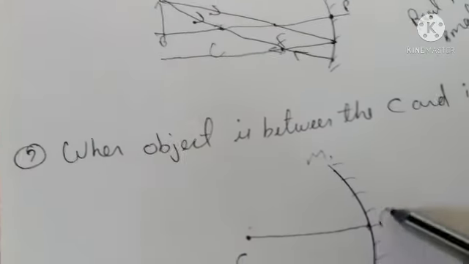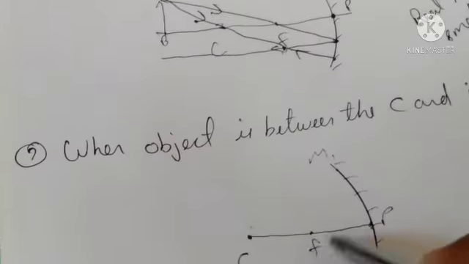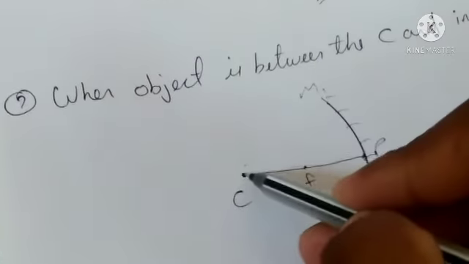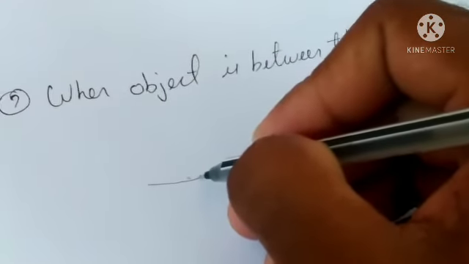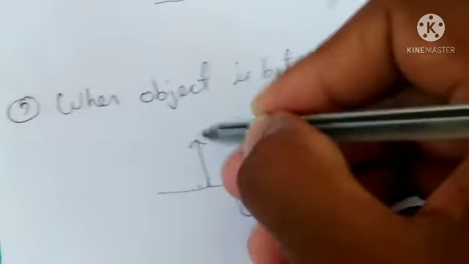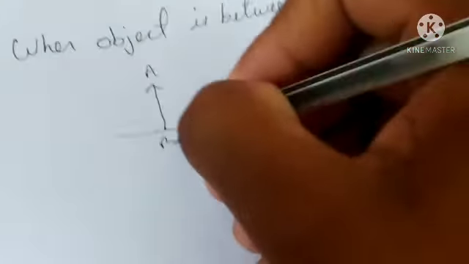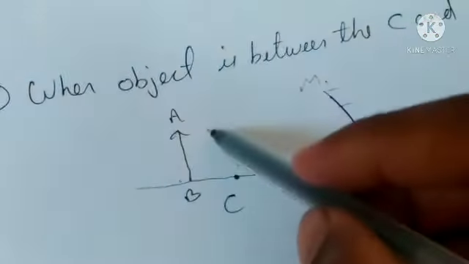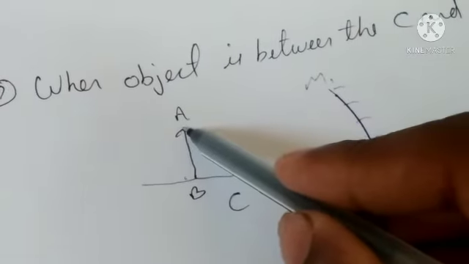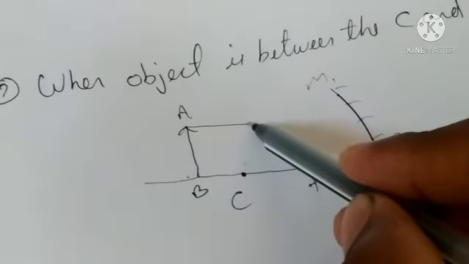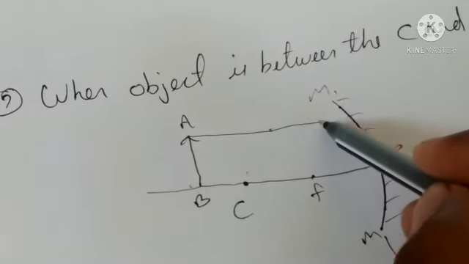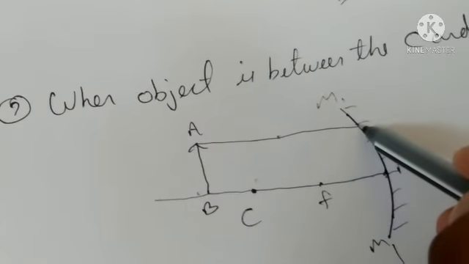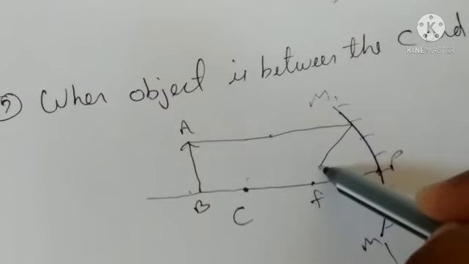It is the pole and here is our focus F. Now when the object is between the infinity and center of curvature, then it is our object. First ray goes parallel to the principal axis and then is reflected and comes from the focus.